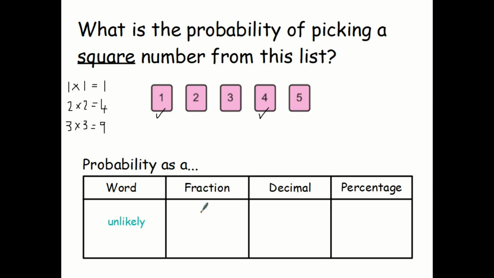What about as a fraction? Well, there are two possible ways you can get a square number out of a possible 5. How do I get this as a decimal and percentage? Well, think about your equivalent fraction over 100. How many 5s in 100? 20. So I've multiplied that by 20. Do the same to the top. 2 lots of 20 gives me 40. So I get my decimal as 0.40, or just 0.4, and my percentage as 40%.